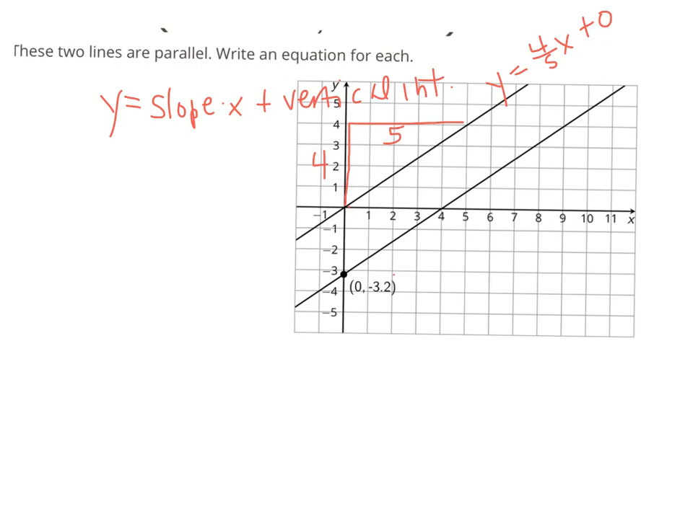And the thing that we have to pay very close attention to for this line that's down below is that its y-intercept is negative 3.2. So remember, your slope's going to be the same because they're parallel. We were able to figure that out in our last unit, and then we are going to say minus 3.2 because that is the y-intercept of that bottom line.